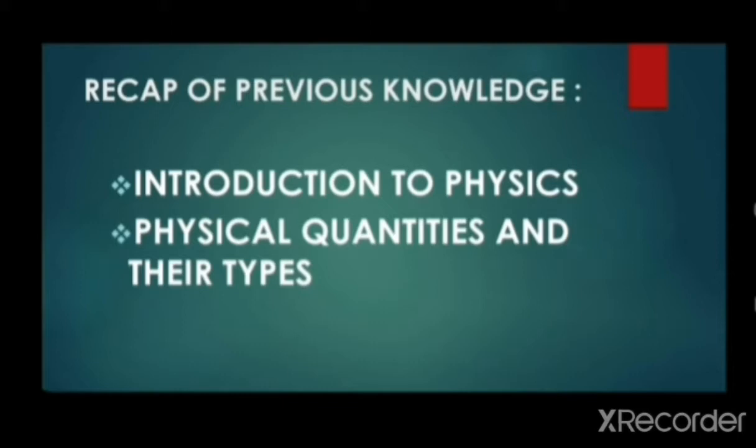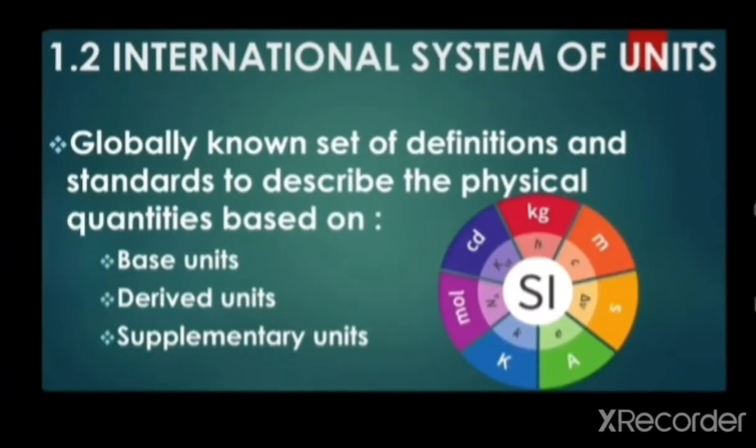And then energy is the capability of a body to perform any task, and their mutual relationship is given by the famous Einstein equation E is equal to mc square. Physical quantities are all the measurable properties of matter, and there are two types of physical quantities: base physical quantities and derived physical quantities, as we have discussed earlier.